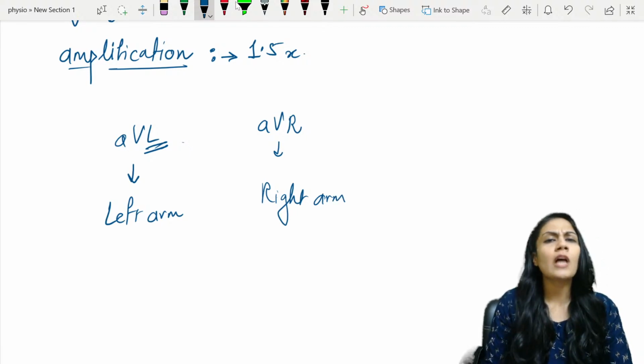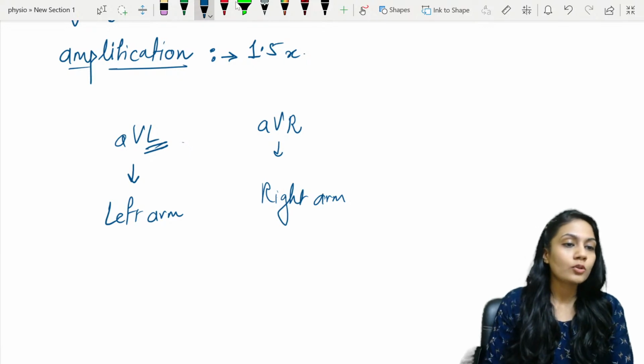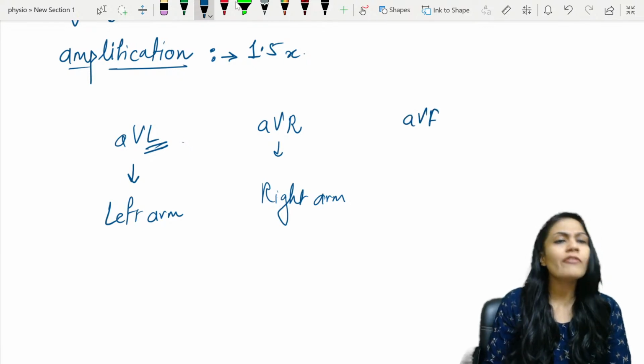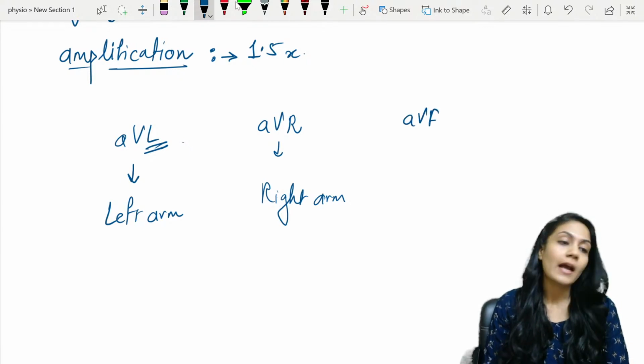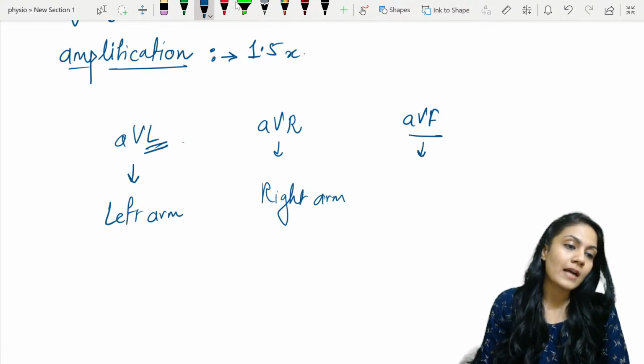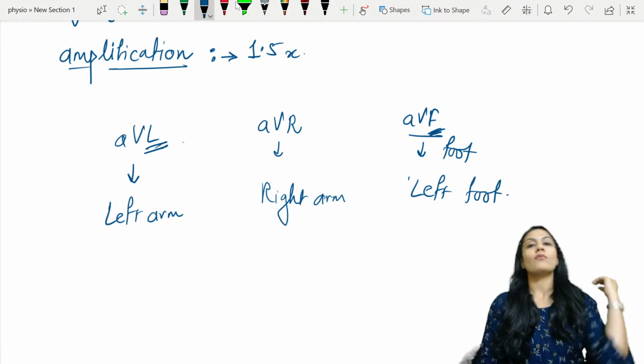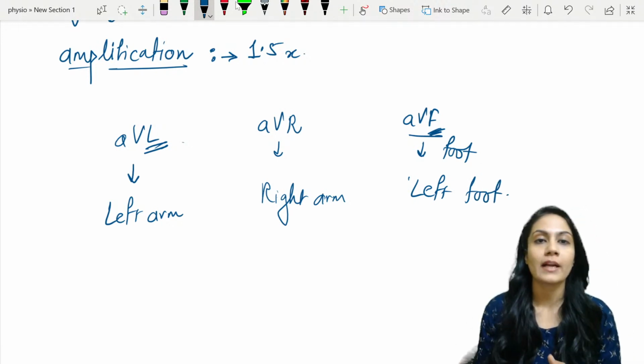And so there is no confusion between left leg and left arm, to avoid confusion, we take only one foot, right? And that one is the left one, right? So that's why we wrote it as foot. This F is for foot. And which foot do we take? Left foot. Now understand why we take the left foot only and not the right one.